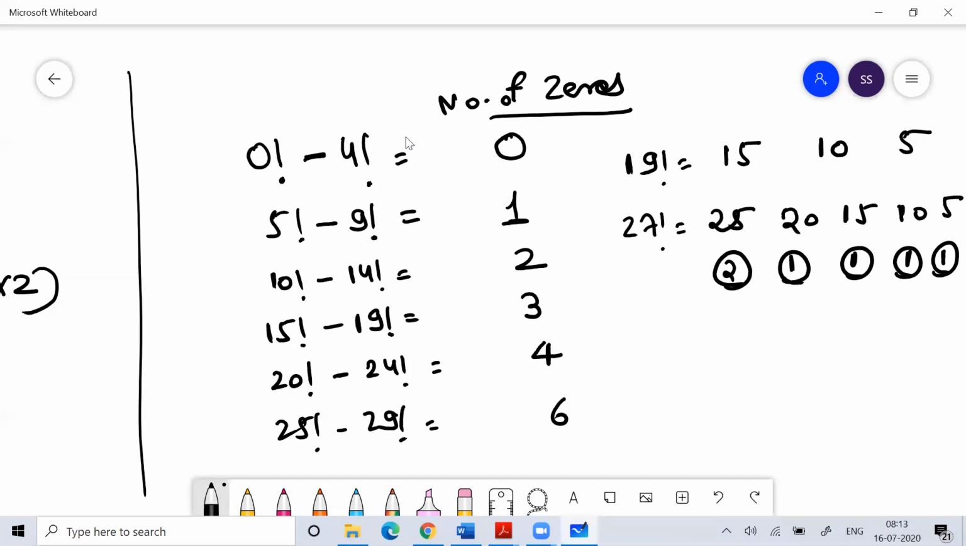When you talk about how many zeros there will be, these zeros are called trailing zeros. So how many zeros are there? If you want to count the number of zeros, you have to count the number of 5s. If you count the number of 5s, you get the number of 0s. So I hope you can easily understand this concept.